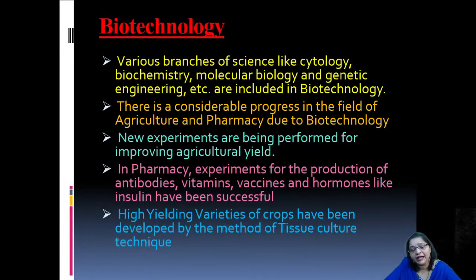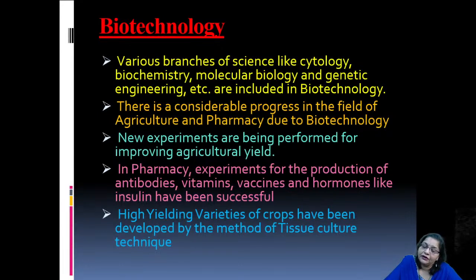Whereas in pharmacy and medical sciences, experiments for the production of antibodies, vitamins, vaccines, hormones, all these biomolecules are being studied, and they are being produced. Hormones like insulin have been successful, and nowadays you get insulin in large quantities because of biotechnological processes, so that it can be used in health sciences, mainly for diabetes.